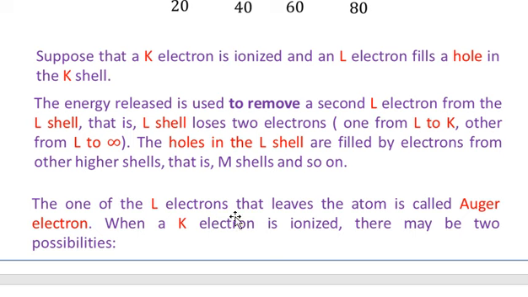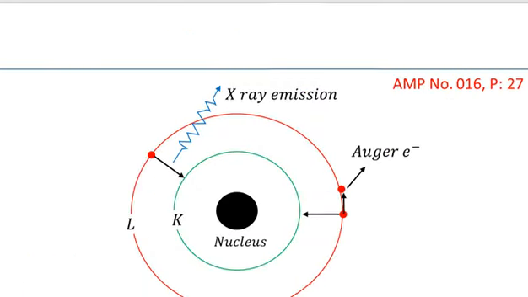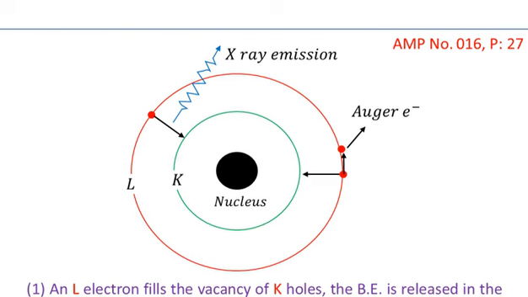When a K electron is ionized, there may be two possibilities of filling that vacancy. One is the possibility that I have discussed above in the case of the Auger electron. So let's discuss the complete picture, that is, what are the possibilities by which a K electron vacancy is filled. This is indicated in this diagram. First of all, I speak about the Auger electron. You see that this is the nucleus, and there is a green shell which we call the K shell, and there is another shell which is the L shell shown in red.